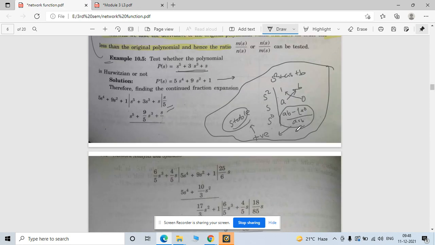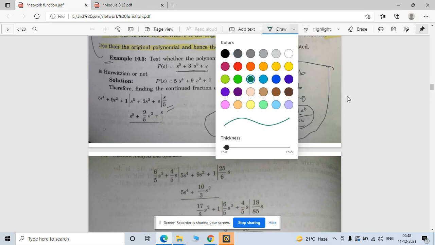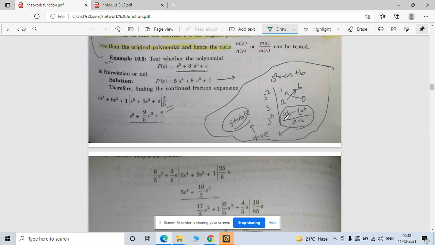One more thing, when I talk about how to analyze this function: first of all, your coefficients of the first row must be positive, and second, the number of sign changes here represents the poles in the right half of the S plane.